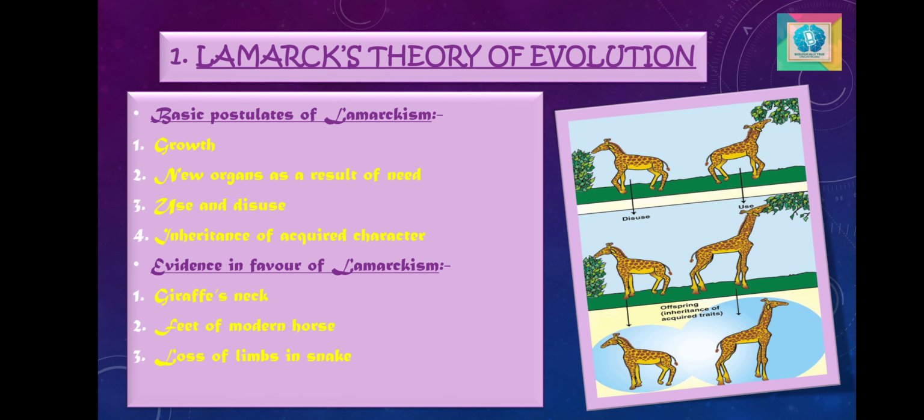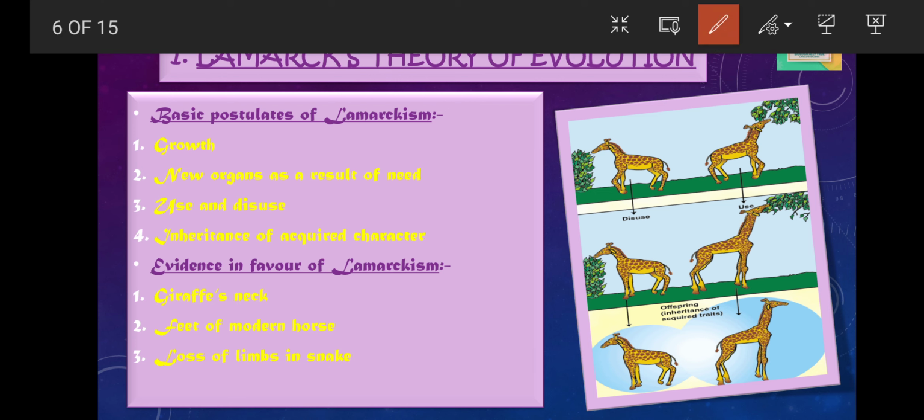Now let's discuss some of the evidence in favor of the Lamarckian theory. The first is the giraffe's neck. According to Lamarck, giraffes evolved from deer-like ancestors who had short necks and forelimbs, and they grazed on grass. Due to climate or grassland change, the leaves of high trees were the only food available to the giraffe ancestors. The continuous stretching of the neck to reach the tree leaves resulted in the gradual elongation of the neck and the forelimbs. The increase was transmitted to the offspring through similar efforts, which resulted in the long neck of the giraffe.